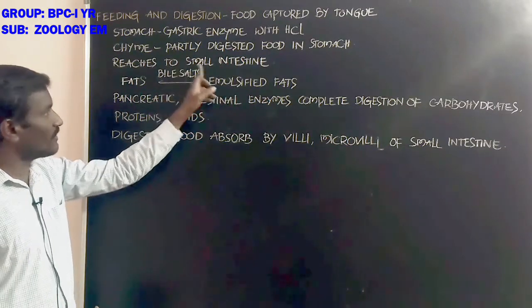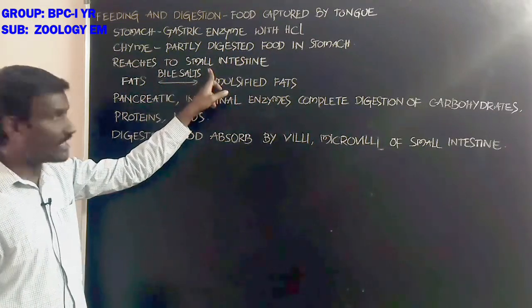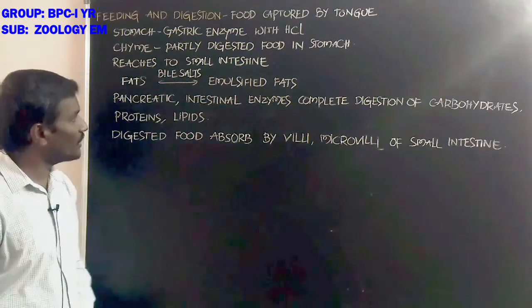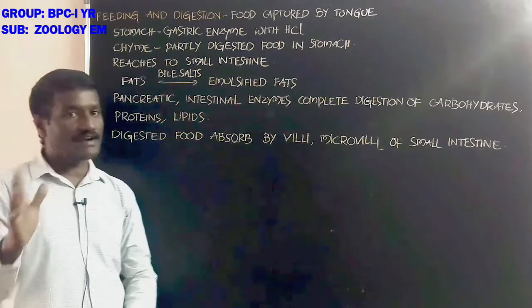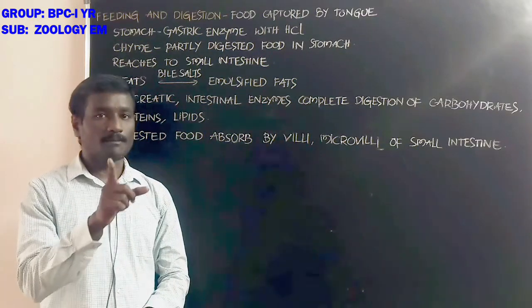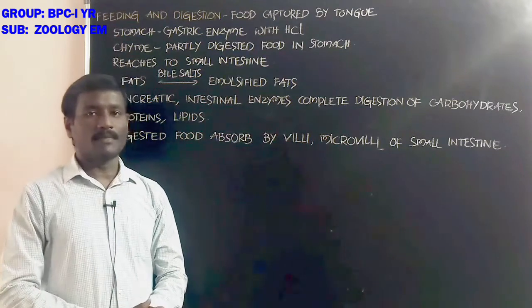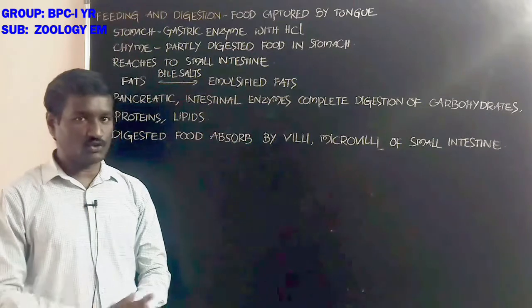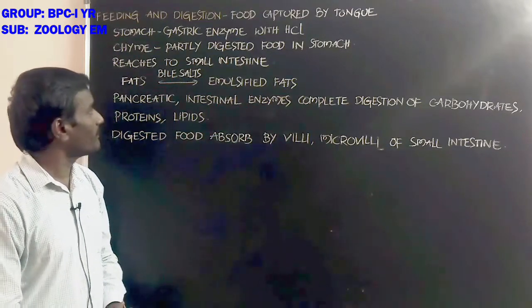Which one is the part of the small intestine that receives the chyme? That is the duodenum. When the food enters into the duodenum, the food combines with the hepatic juice, the pancreatic juice and the intestinal juice. Okay.